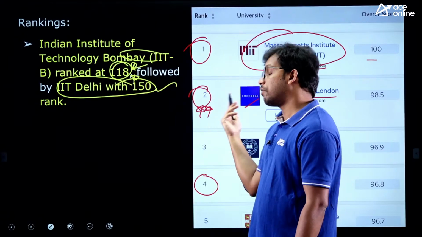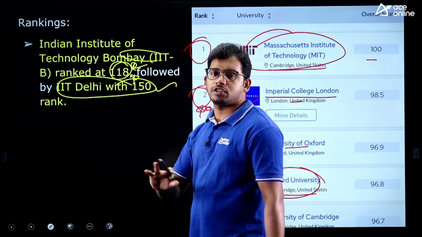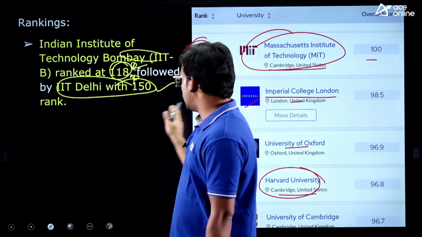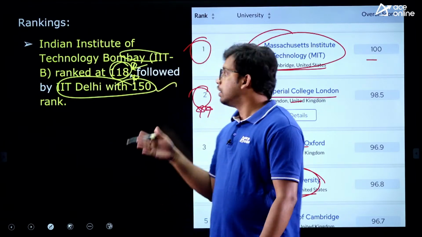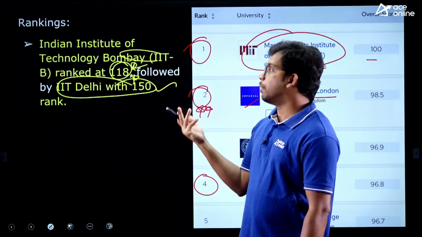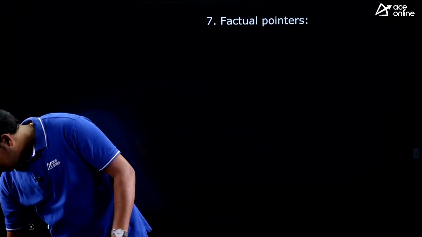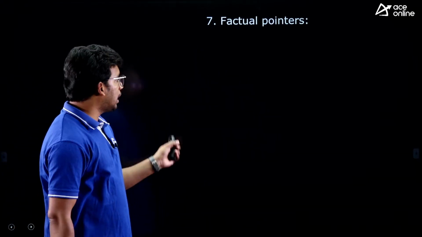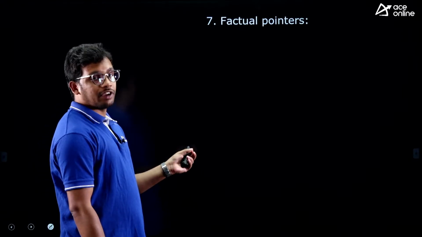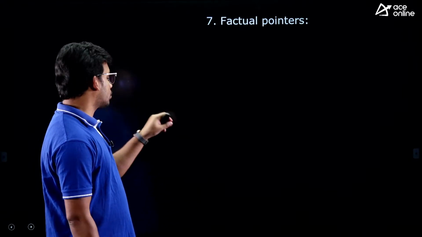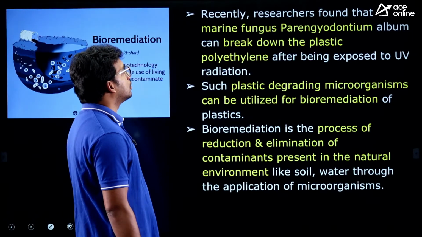We are too far away when we compare to the Chinese and Japanese universities. There are a lot of Chinese and Japanese universities in the top 20. So we need to improve in the coming days. So that is about the facts related to the articles on the main issues. Now we have some factual pointers before solving the practice questions.